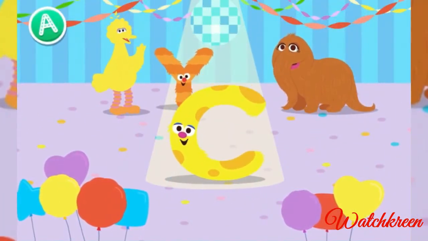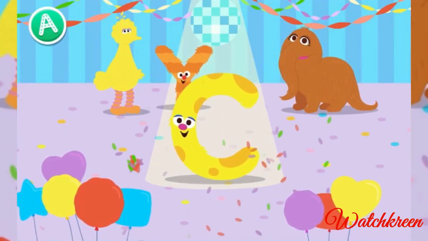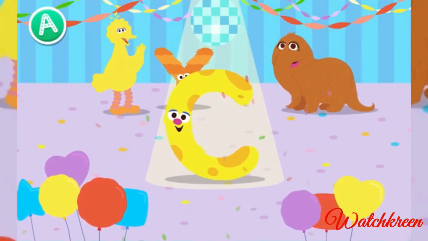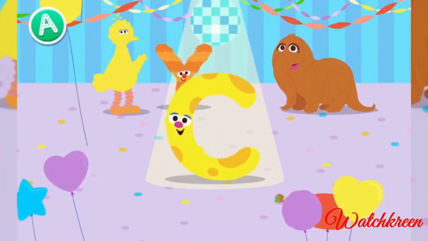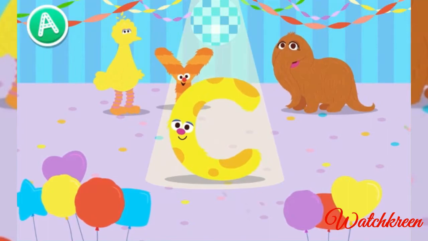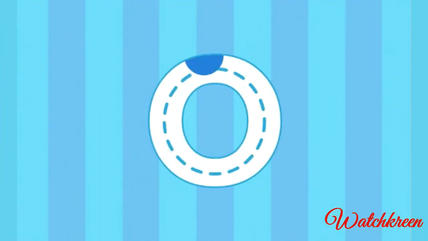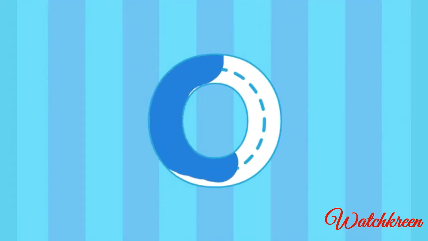Way to go, letter C. Cool move, letter C. Check them out. Hey, look at that letter move. Bopping blue. Trace the letter. This does look familiar.